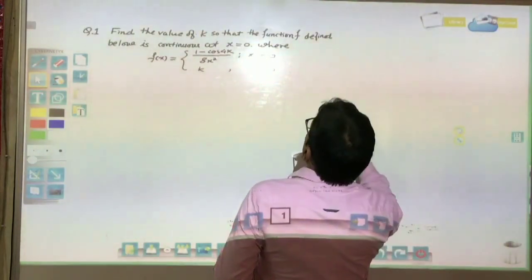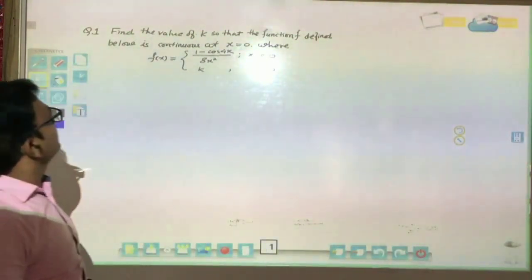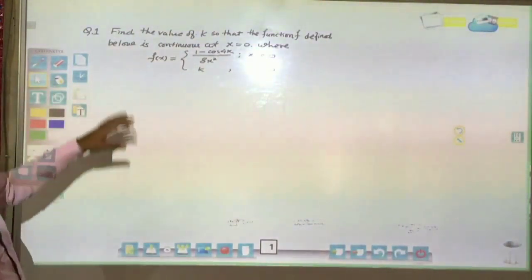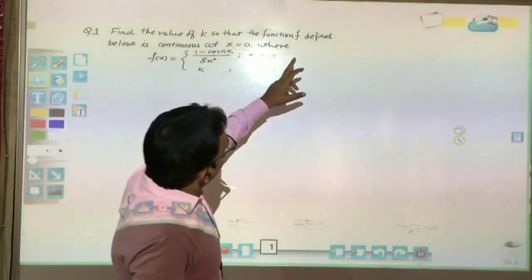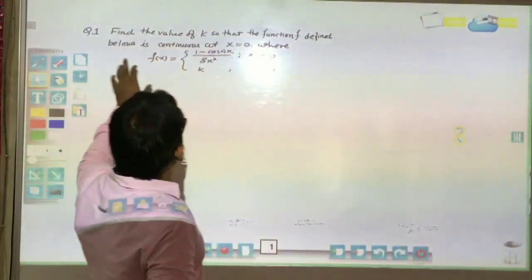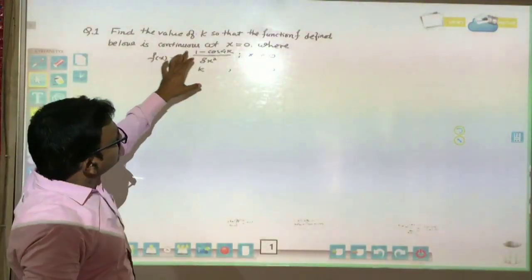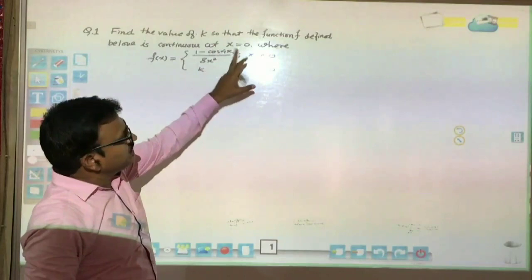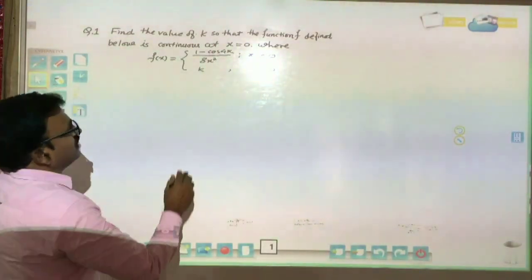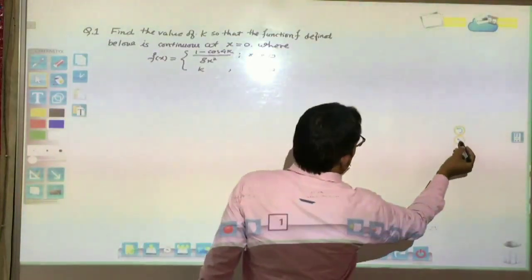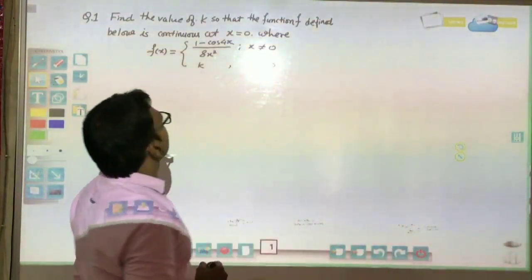So students, now you can see the question is, find the value of k so that the function f defined below is continuous at x equal to 0, and where the function is represented by this form. I think you all can see here.